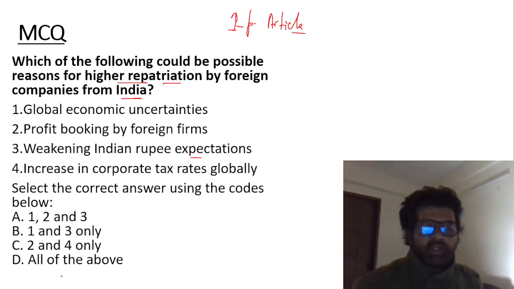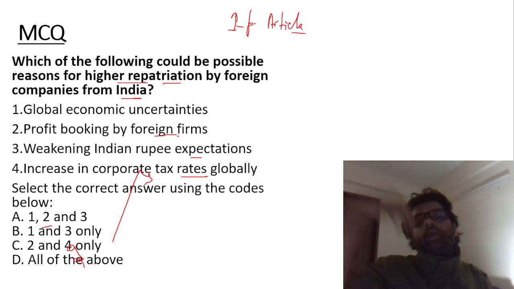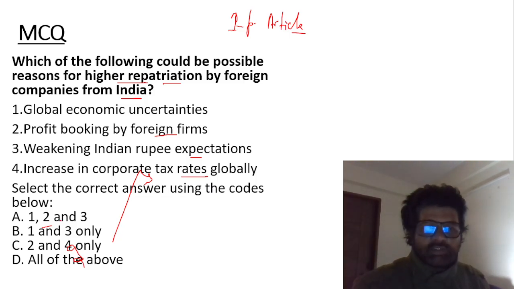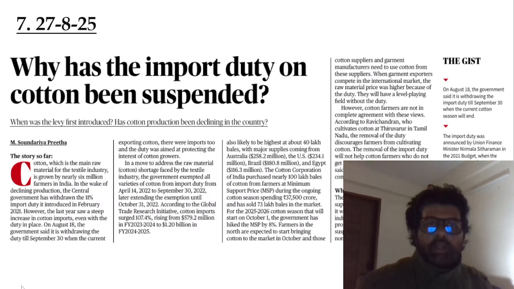Weakening of Indian rupee expectation, third has to be there, so eliminate. C, increase in corporate tax. If there is an increase in corporate tax in US, why will they take out money there? So fourth has to be wrong. So C, D gone. You're left with A and B. You have to just say second. Profit booking by foreign firms. If they have earned lots of profit in India, they have to run their family in US, so they will send money to their country. So second is correct. The answer is A, 1, 2, and 3 only. Good question, tricky question, but hope you understood the logic behind it.